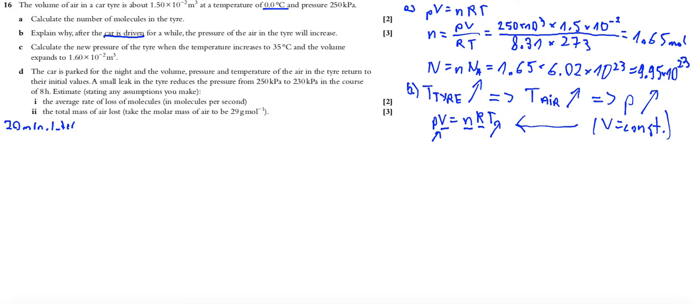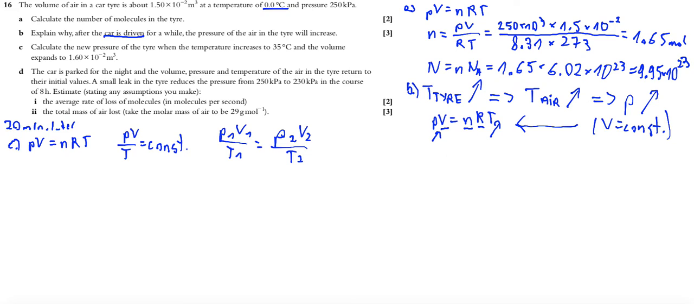Okay, C. Calculate the new pressure of the tire when the temperature increases to 35 degrees Celsius and the volume expands to 1.6 times 10 to the power of minus 2 meters cubed. Okay, so we have again the equation PV equals nRT. What is the consequence? There is nothing about a change in the number of moles, so we can write that PV over T is constant. What does it mean? That P1 V1 over T1 must be the same as P2 V2 over T2.